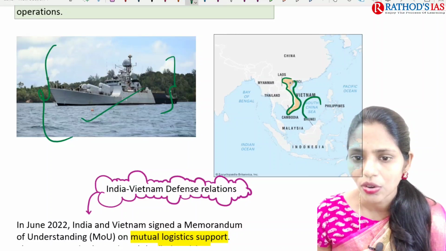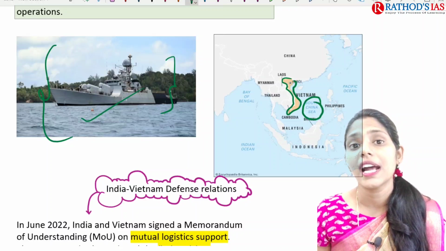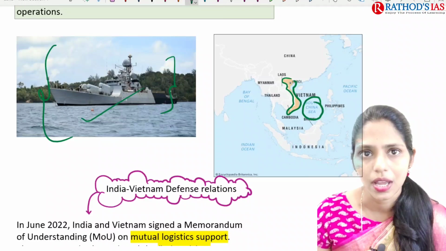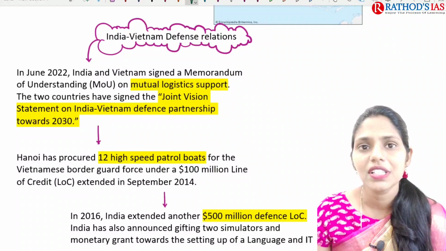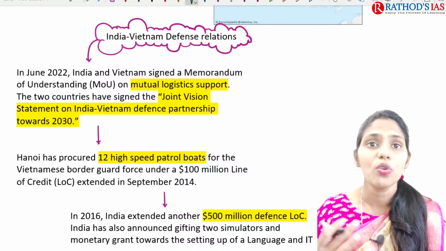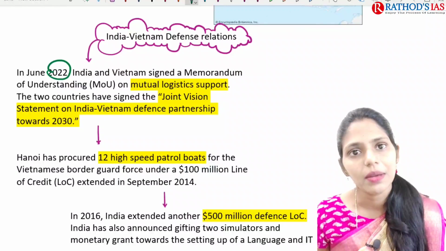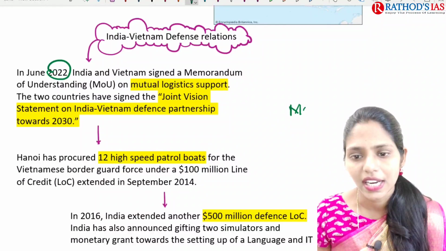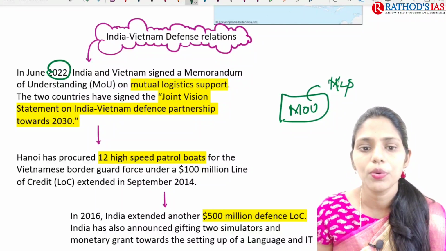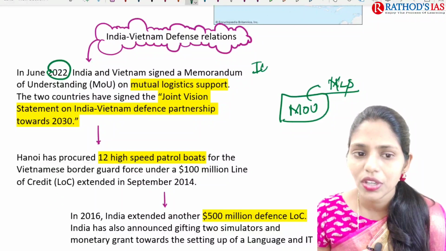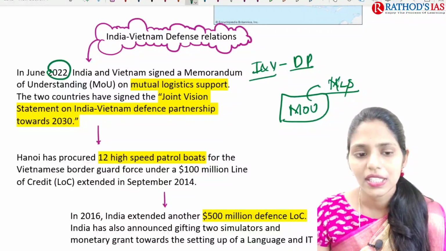Here we have the South China Sea. Please let me know in the comment box which countries share a boundary with Vietnam. And here you have to focus on India-Vietnam defense relations, especially in recent times, how we enhanced them. In June 2022, India and Vietnam signed a Memorandum of Understanding on mutual logistic support. And India and Vietnam also came up with a defense partnership towards 2030.